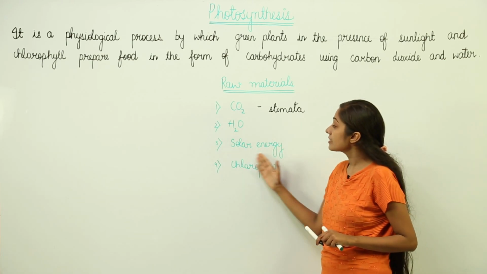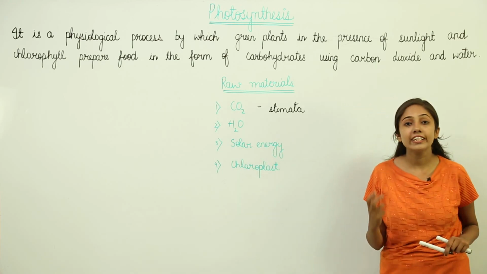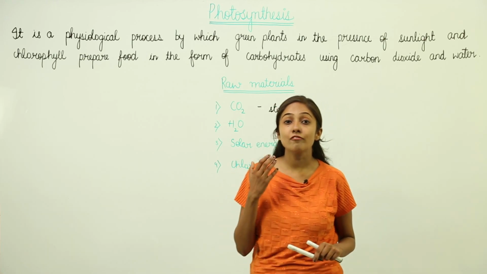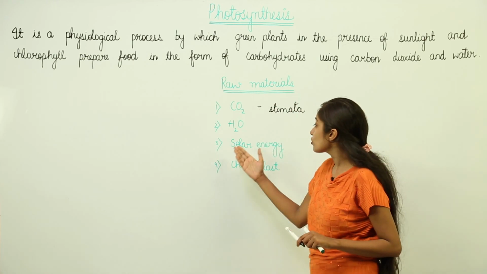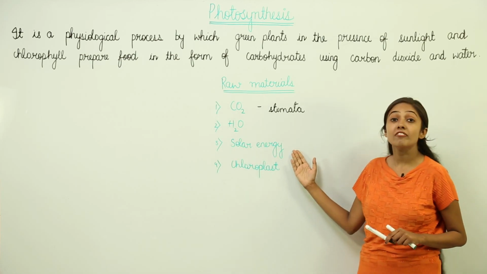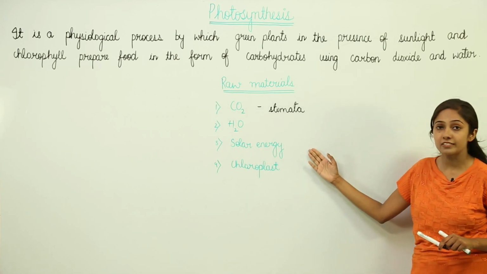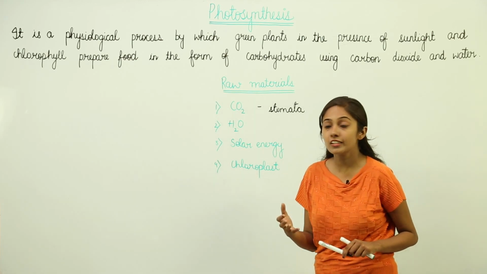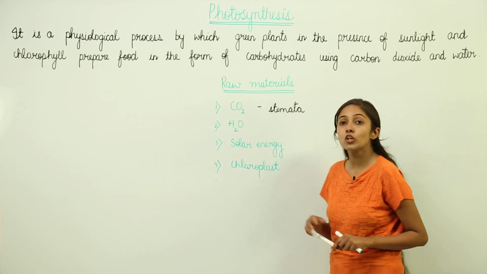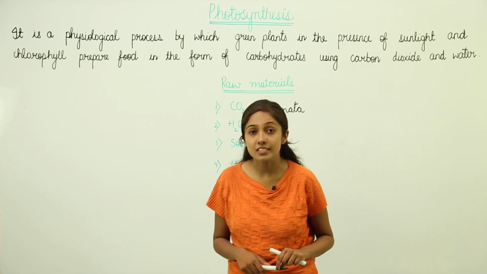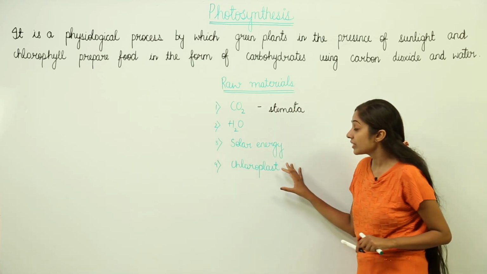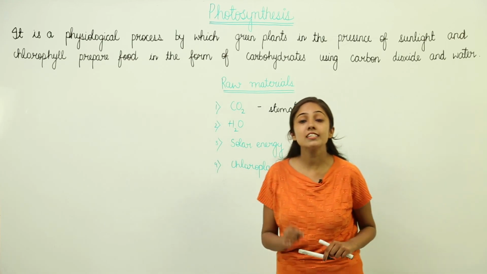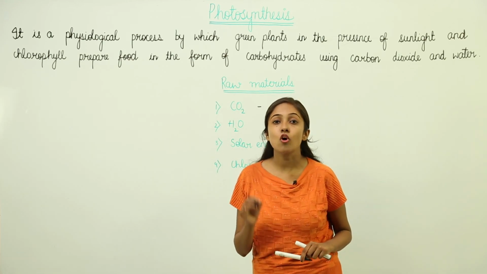Then plants need solar energy or radiant energy. Sunlight is the source of energy for the plants. So, solar energy is the source of energy for photosynthesis to take place. Now, the solar energy is trapped in special structures which we call chloroplasts. Chloroplasts are the green colored plastids. Where are they located? They are located mainly in the mesophyll cells of the leaves.